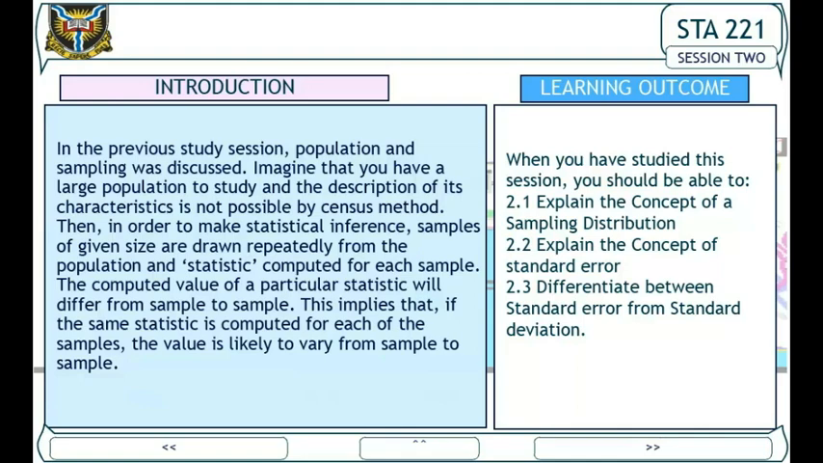Learning outcomes for study section 2. When you have studied this session, you should be able to explain the concept of a sampling distribution, explain the concept of standard error, and differentiate standard error from standard deviation.